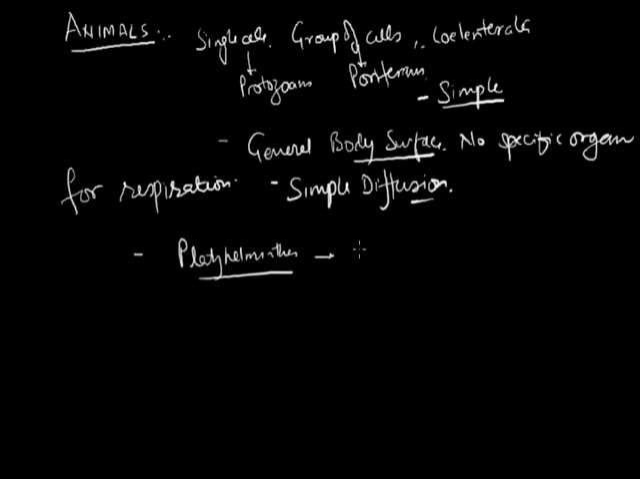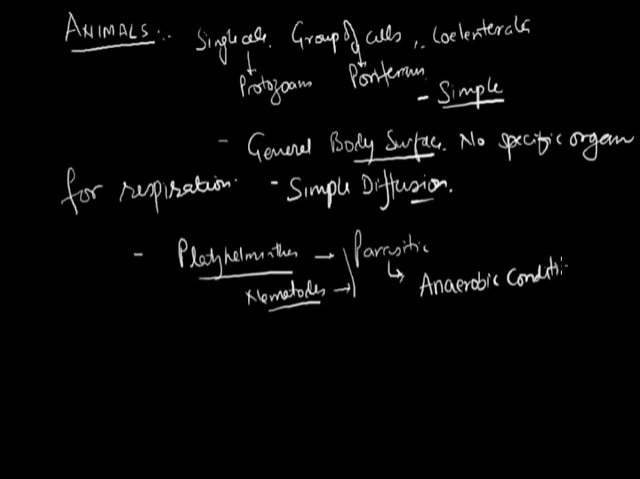This group contains animals which are mostly parasitic, as well as nematodes like hookworm, pinworm, roundworm, threadworm. They are all parasites. One should remember that most of the parasites spend most of their life in the absence of oxygen, means they are living mostly in anaerobic conditions, when oxygen is not required.